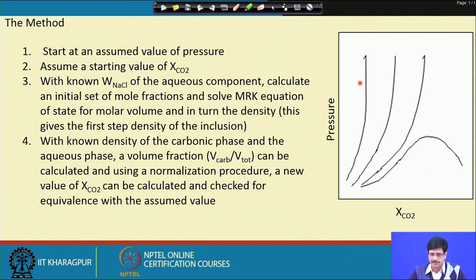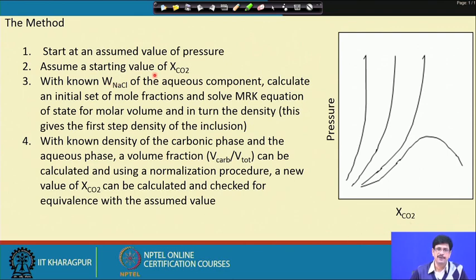and then calculate the mole fractions of the other parameters, like X H2O and X CO2 if you are considering only a pure carbon dioxide water system, or if we are taking a pseudo binary with some fixed weight percent NaCl, then we can also calculate an X NaCl and X H2O based on an initial guess or initial assumption of the mole fraction of carbon dioxide.